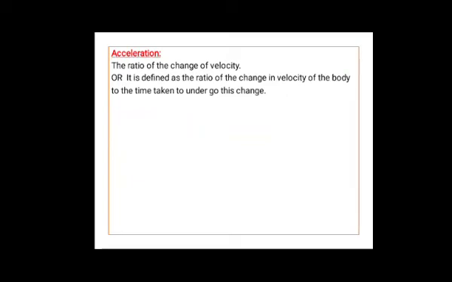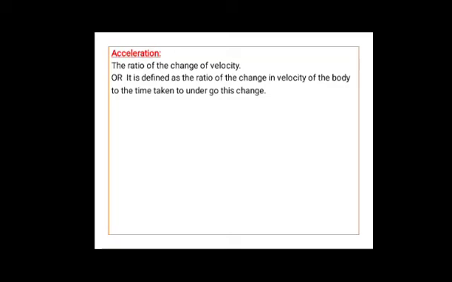It can be defined as the ratio of change in velocity of the body to the time taken to undergo this change. So a body is said to have acceleration if there is a change in magnitude of velocity or if there is a change in the direction of velocity.